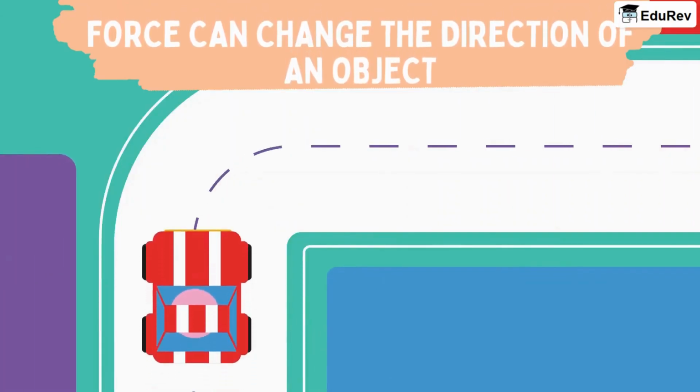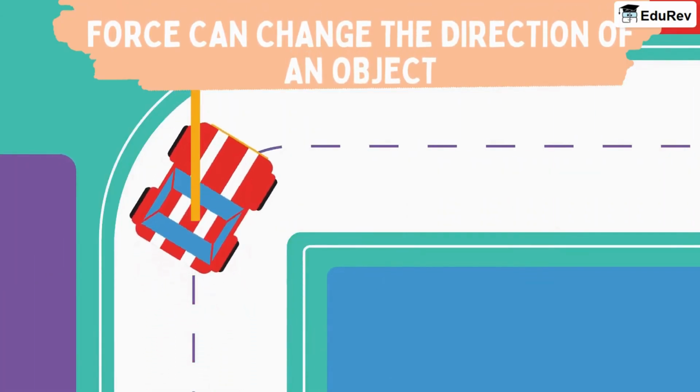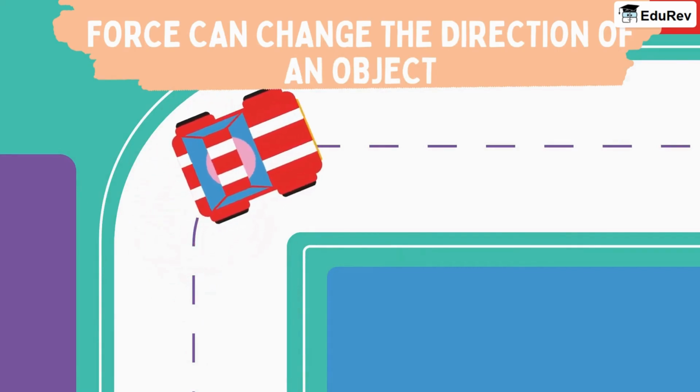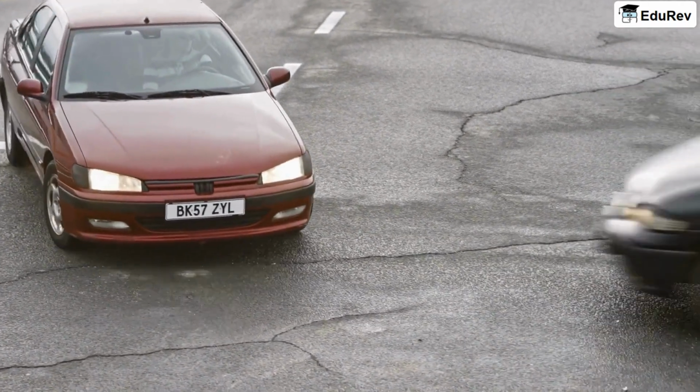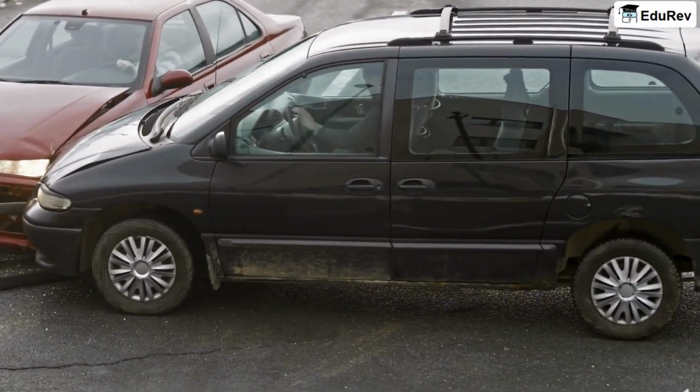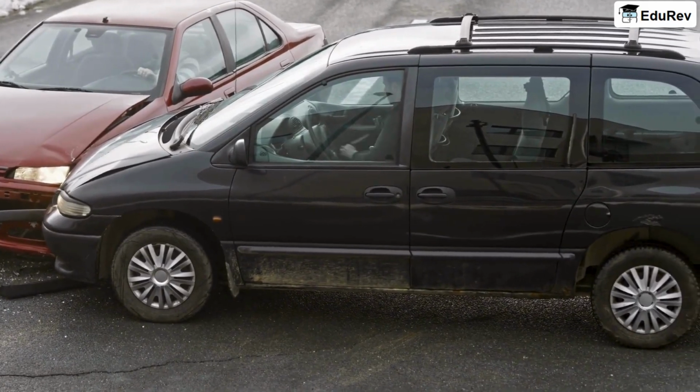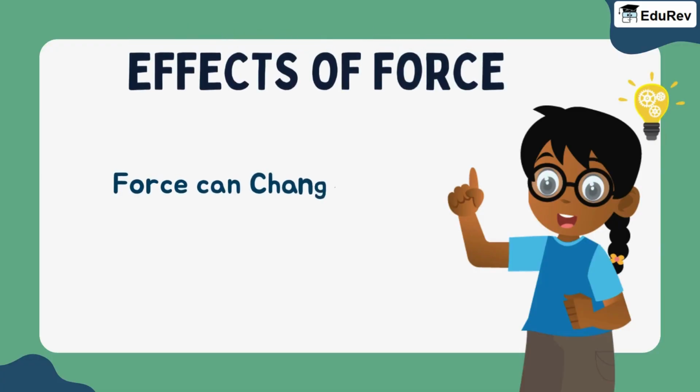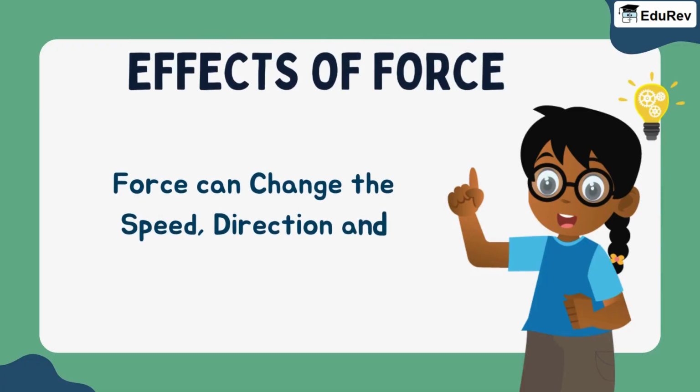Force can also change the direction of the object. When we turn a car, we apply force to turn it. Force can also change the shape of an object. When our car crashes, there is a huge change in shape of it. So, in conclusion, force can change the speed, direction, and shape of an object.